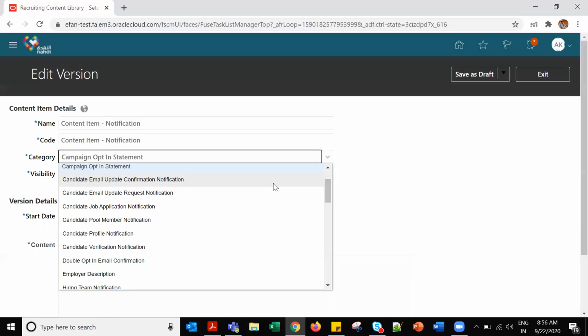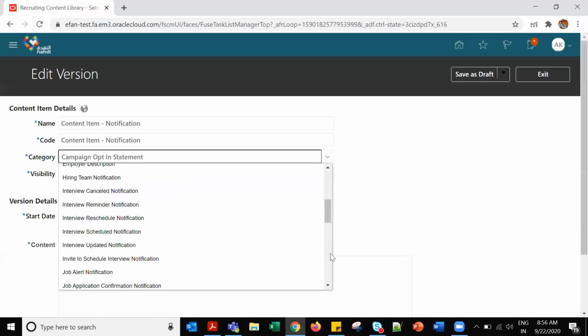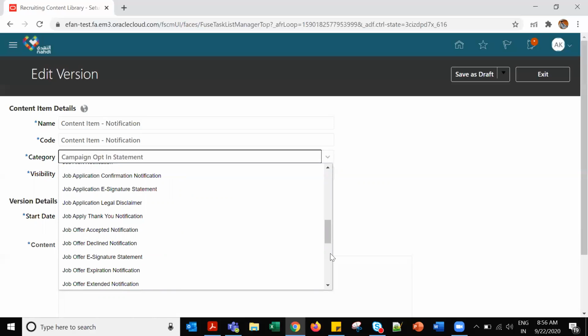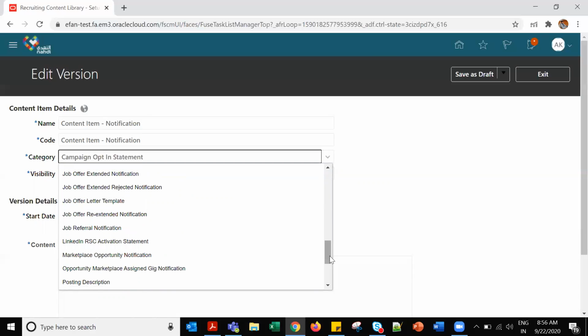Then next will be email update, job applications, candidate pool member notification, interview updated notification, job alerts, job offer expiration, send invite notifications, talent community confirmation.